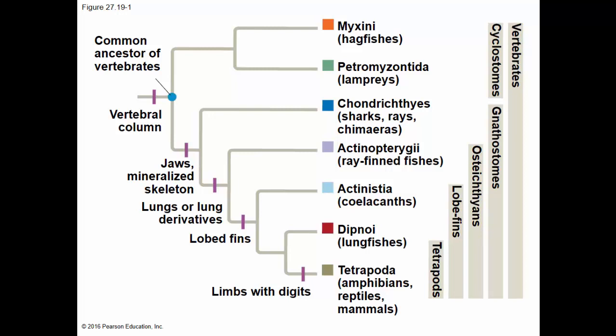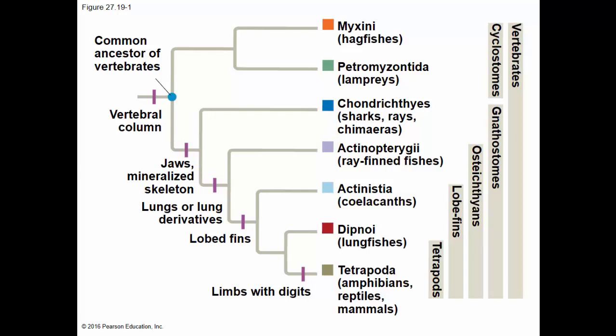After the chondrichthyes branched off, we then have the evolution of lungs or lung-like derivatives. Even though fish don't have true lungs, they have a lung derivative called a swim bladder, which eventually evolved into lungs in land-dwelling organisms.